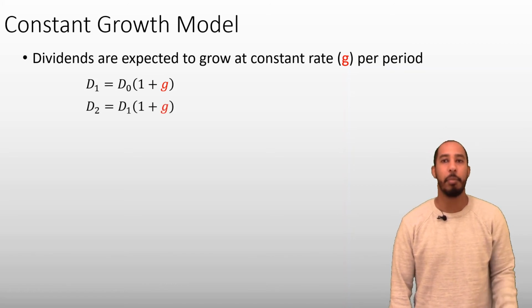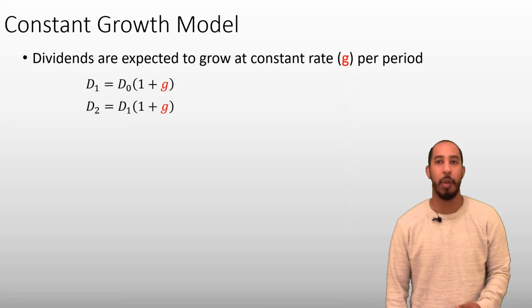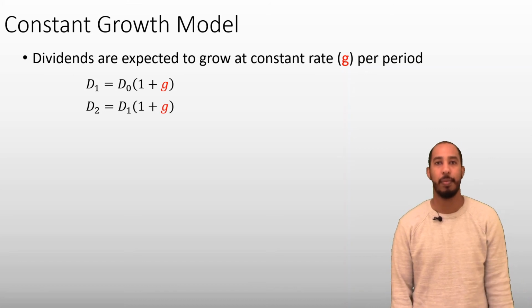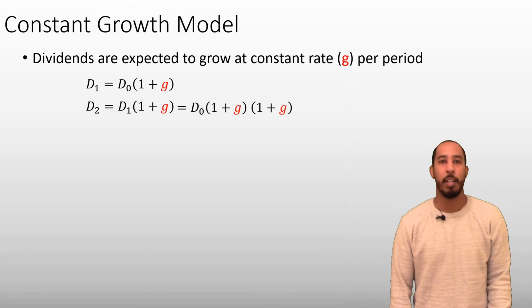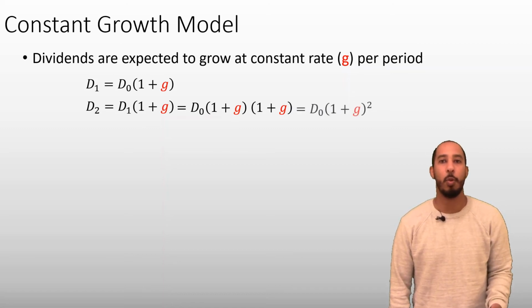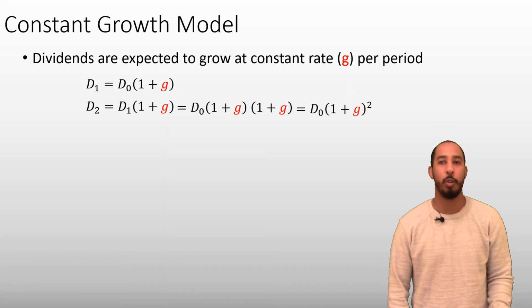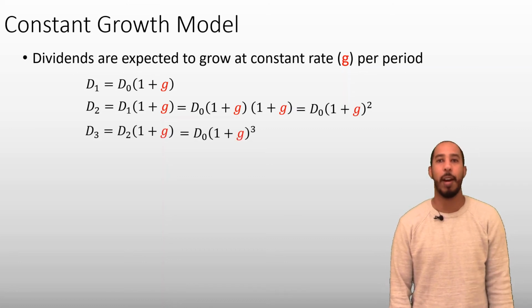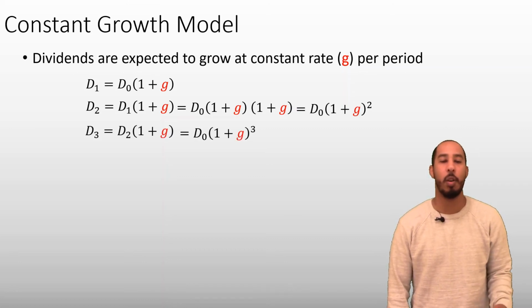The dividend at time 2 will be G% bigger than the one that came before it. So D2 is equal to D1 times 1 plus the growth rate. We already found D1 a second ago, so let's substitute it into this equation. And combining terms, we see D2 is equal to the current dividend, D0, times 1 plus the growth rate squared. Following the same process, we can find the dividend at time 3 as D0 times 1 plus the growth rate raised to the third power.